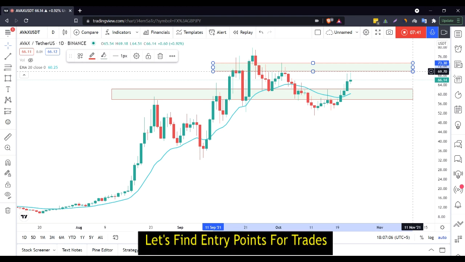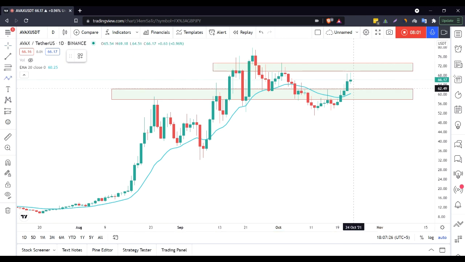So based on our structure zones, let's try to figure out the possible entry and exit points of our upcoming trades. There are two possible entries for me coming ahead. The first possible entry could be that market comes back to this structure and gives us a good buy reason, and you all know what a good buy reason is to us, and then we can place our buy entry.